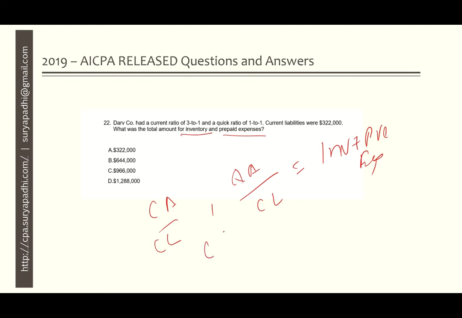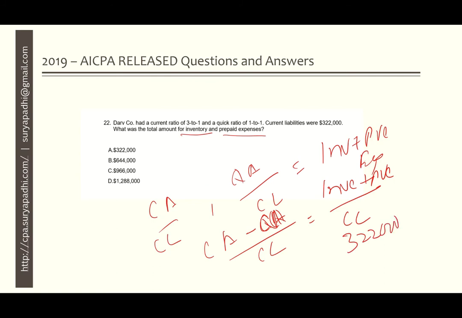So CA by CL minus quick asset by CL equals inventory plus prepaid expenses by CL. The current liabilities they have given, 322,000, and this ratio, so current asset minus quick asset equals